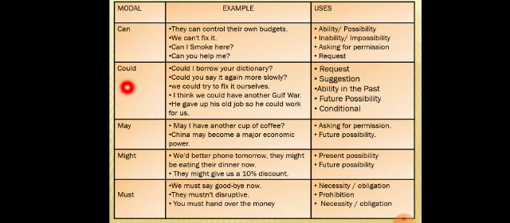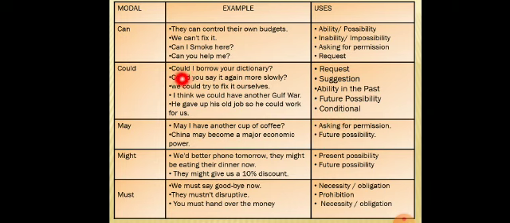Now comes over to could. Could is used for request, suggestion, ability in the past, because can is used for the ability in the present and could represents the past of can. So it is used for the ability in the past. It is also used for future possibility and conditional sentences.